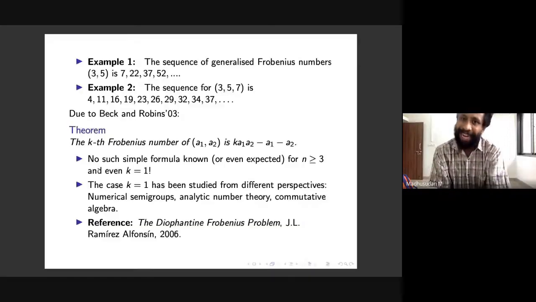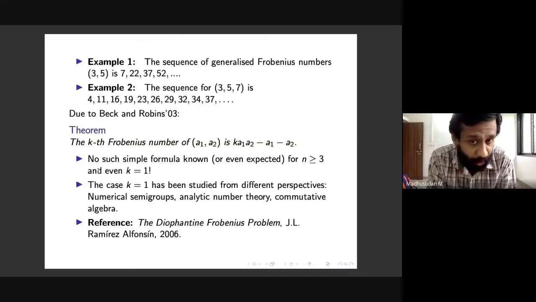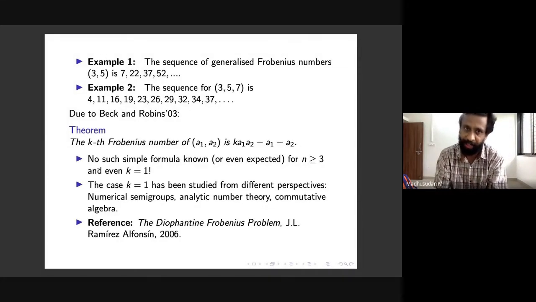And so one might fancy that maybe there is a similar formula for arbitrary n. But if you go beyond n is equal to 2, no such simple formula is known, or in fact even expected, for n is equal to 3 and even k is equal to 1. In fact, there are negative results in this direction, that for n is equal to 3, k is equal to 1, there cannot be a simple formula, where simple is made precise. So no simple formula is expected. It's known to be more complicated as you increase n.